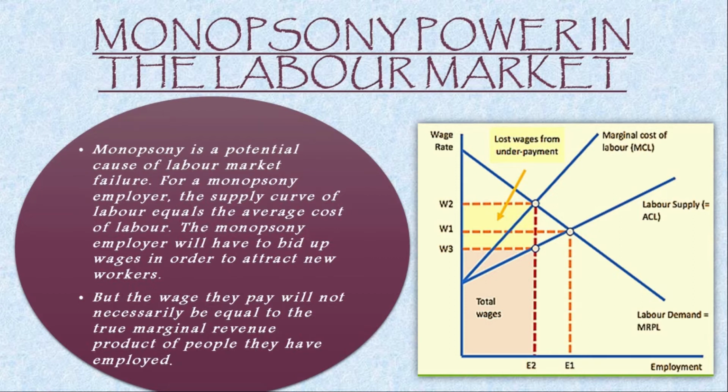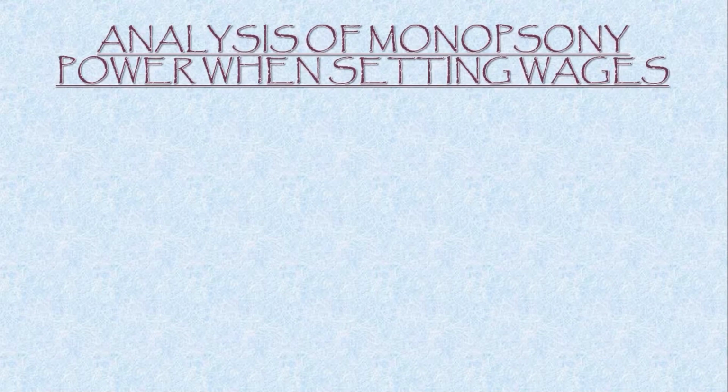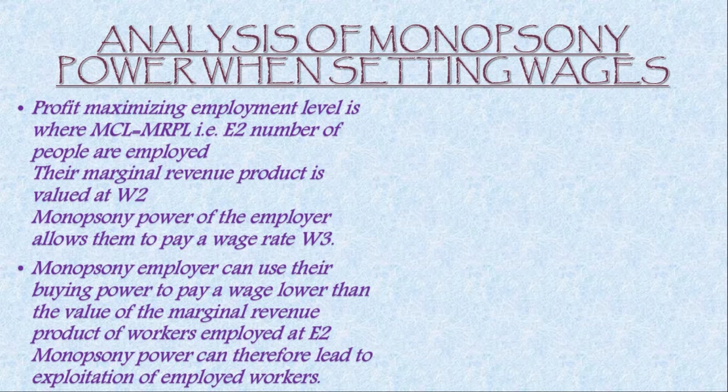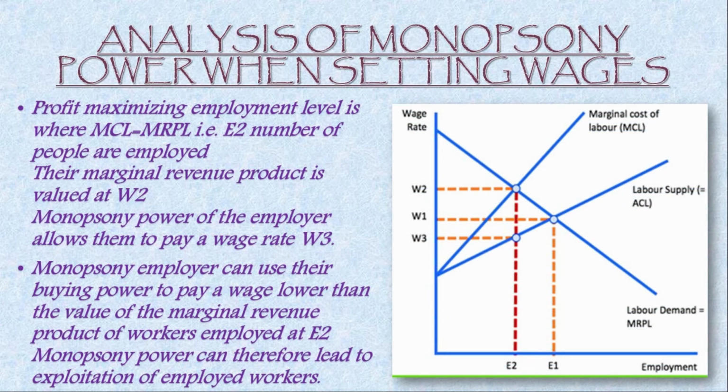Now, let's analyze this monopsony power when setting wages, where the profit maximizing level of employment in a monopsony market is where MCL equals MRPL. In the figure we find that E2, the red line, is the number of people employed. Their marginal revenue product value is W2, the orange line.